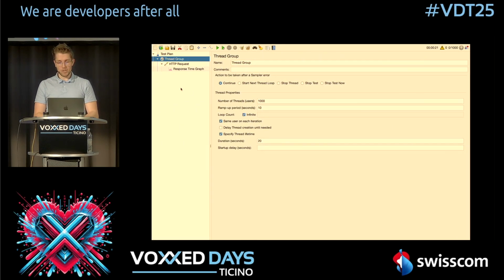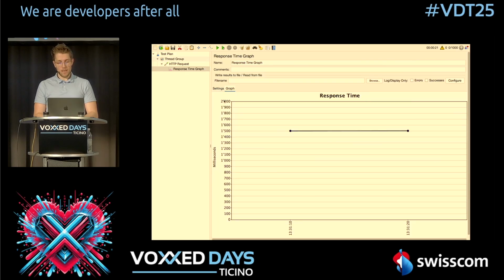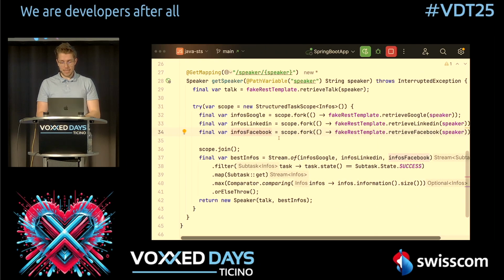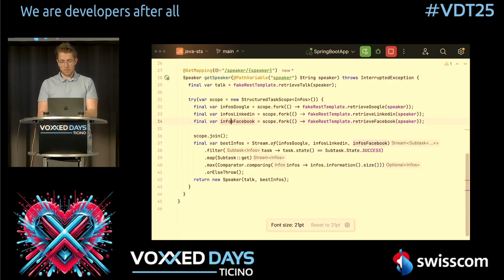So let's go back into JMeter and see the result. And we can see here this takes 1.5 seconds. So we did these 3 info calls concurrently, and we did this retrieve talk before, so it takes now 1.5 seconds. Now, of course, when we go back here in our code, this now looks a little bit cluttered.